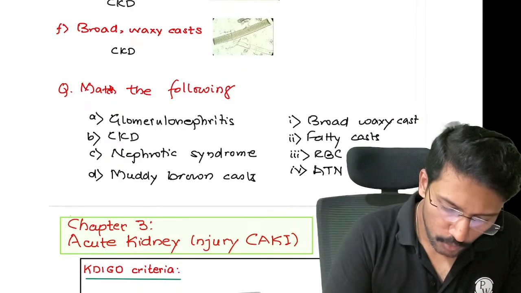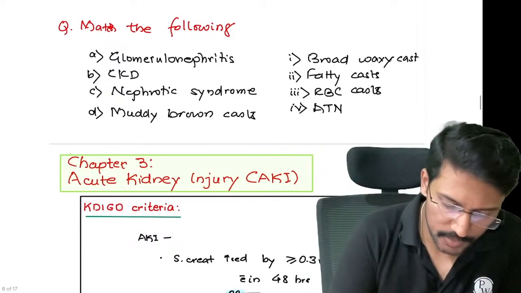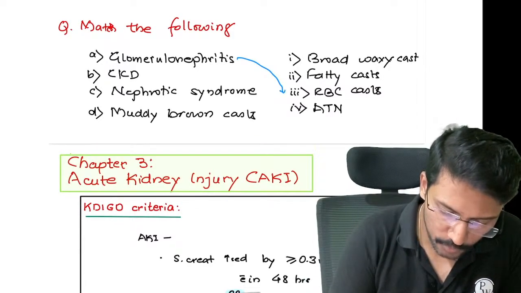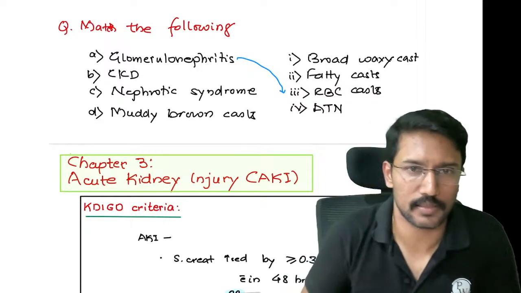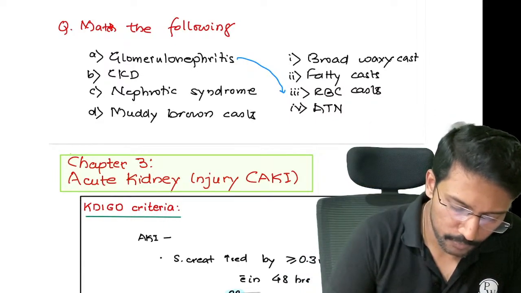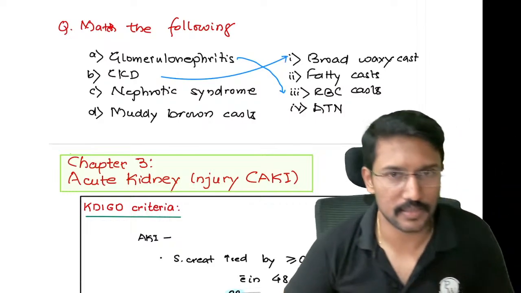Good. So for glomerulonephritis, ideal thing would be to go ahead with the RBC cast, right? When there is glomerular injury, we will have hematuria. Those RBCs are getting impregnated on the hyaline cast. The best thing that we could pick up for CKD here would be to go ahead with the broad waxy cast, right?